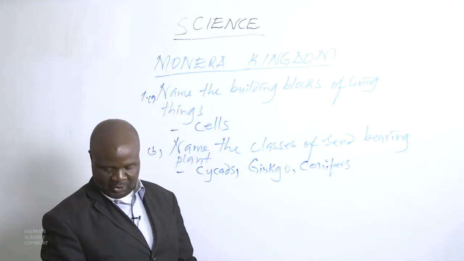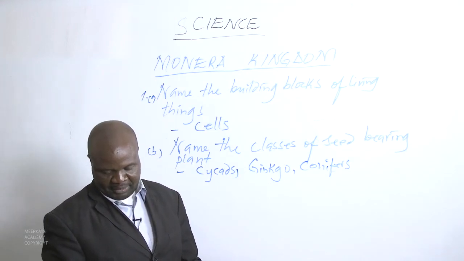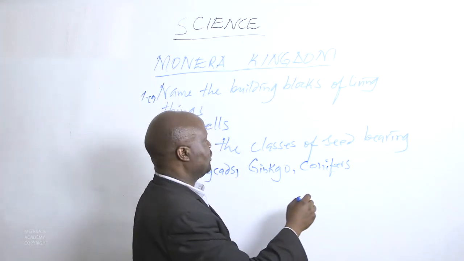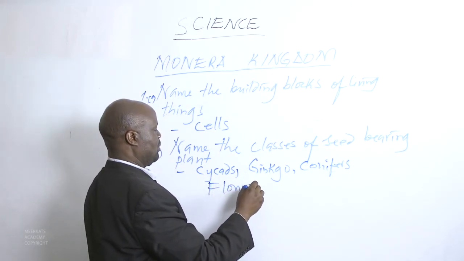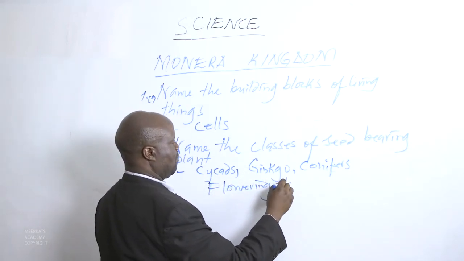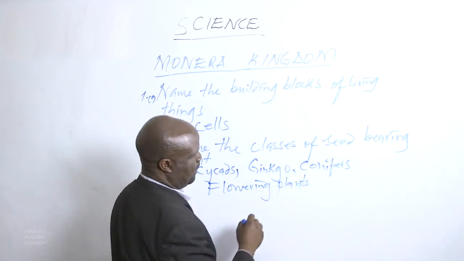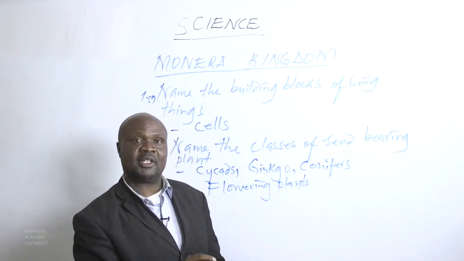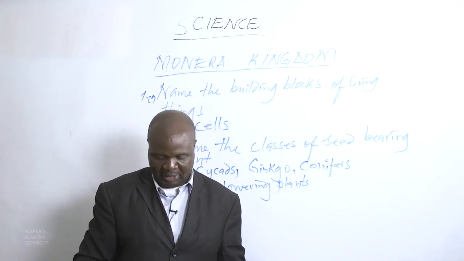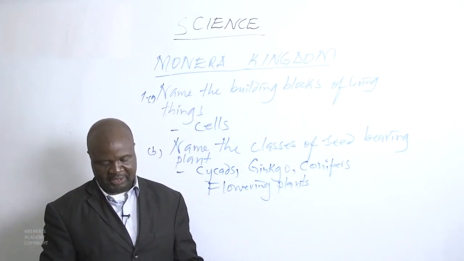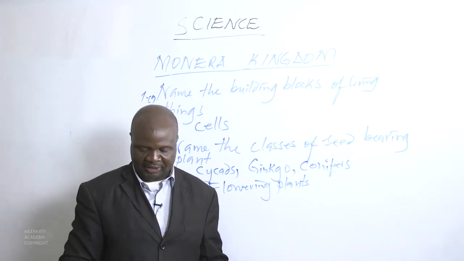The third class was the conifers, and the last class was the flowering plants. So flowering plants was the fourth class of these seed-bearing plants.